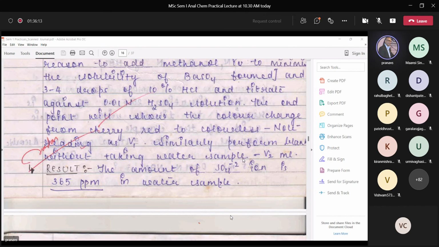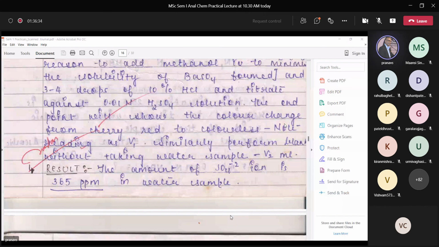Even before starting the titration, you have precipitated your analyte. This is the difference. There, your analyte was being constantly titrated. It was a direct titration. Here it is a back titration, where the analyte is precipitated before the titration begins.